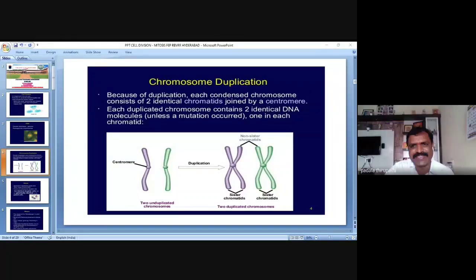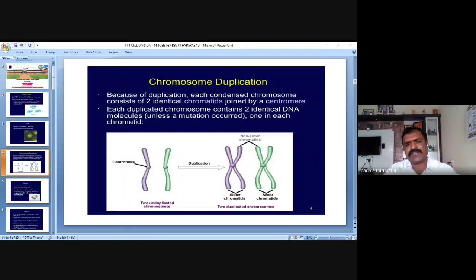Yes, sir. Very good. Then here the center part of the chromosome we can call as the centromere. The centromere is nothing but the primary constriction of the chromosome. It is the center point of the chromosome. At the same time, the chromatids are joined by a centromere.